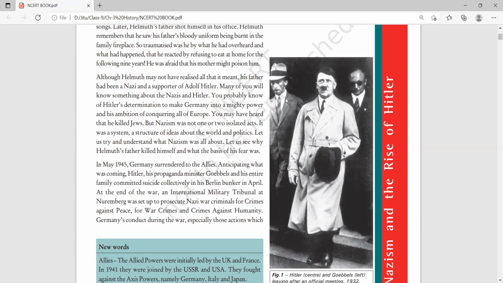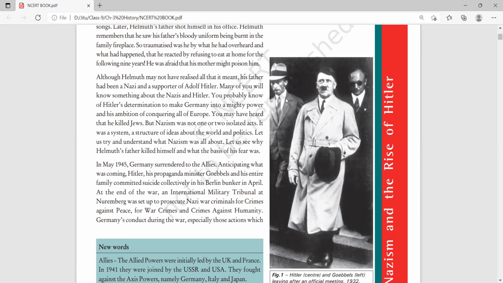Right? In May 1945, Germany surrendered to the Allies. It means at the time of the Second World War, Germany was totally defeated. It surrendered to the Allies. Anticipating what was coming, Hitler and his propaganda minister Goebbels, remember this, the minister of Hitler, Goebbels, and his entire family committed suicide collectively in the Berlin bunker in April.